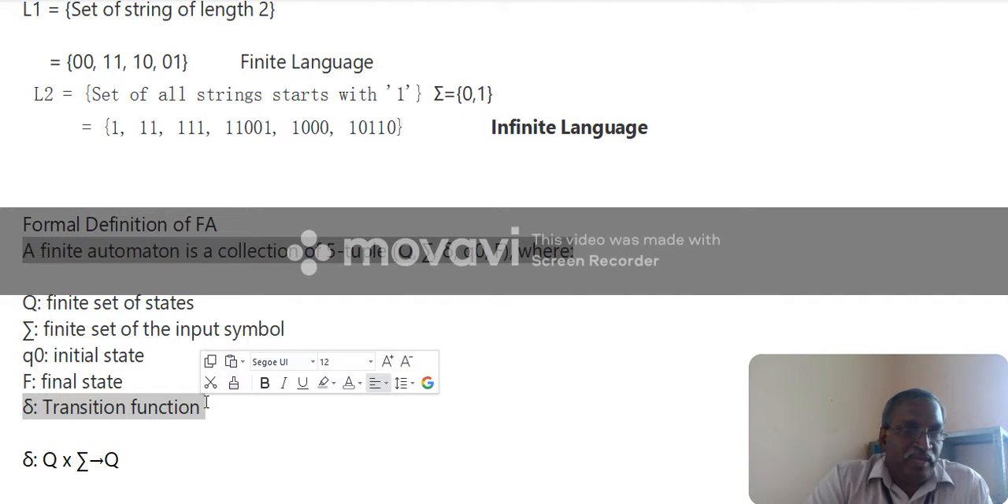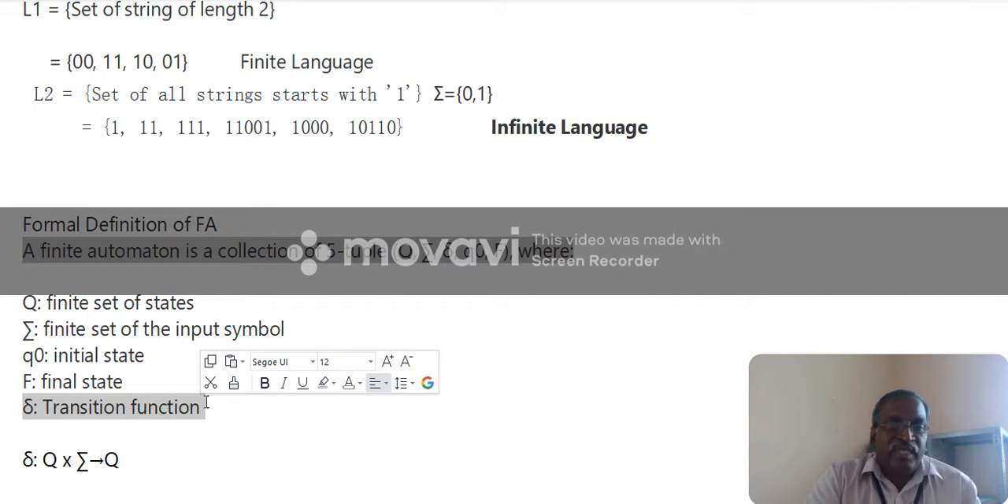A state consuming an input symbol moves to some other state. So that is a transition. After consuming one, it moves to some other state. That is called a transition. When I am moving from one state to somewhere else, there will be a transition. So I am moving from one state to another state by means of a transition.